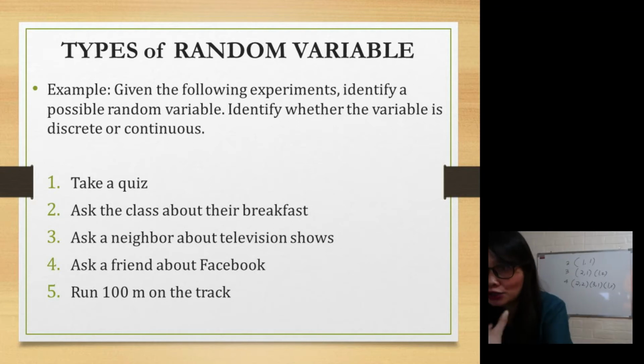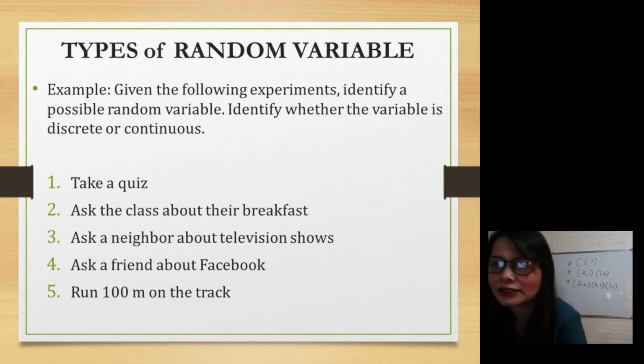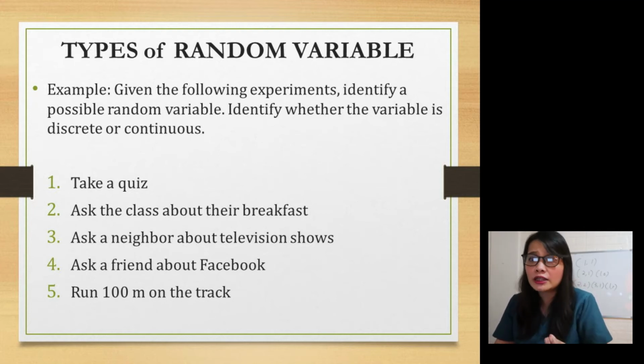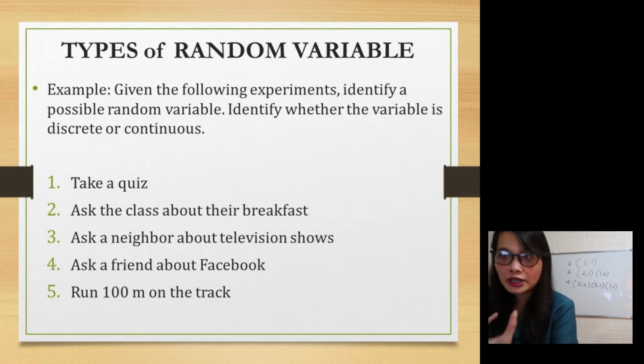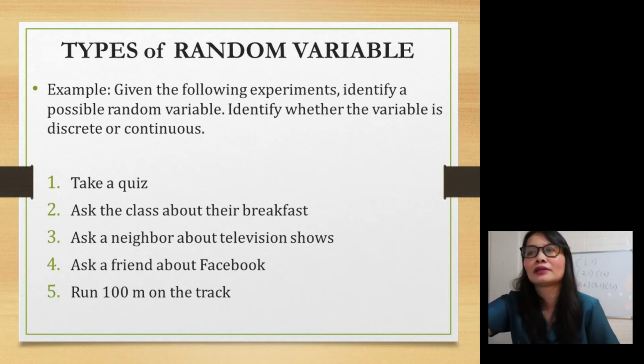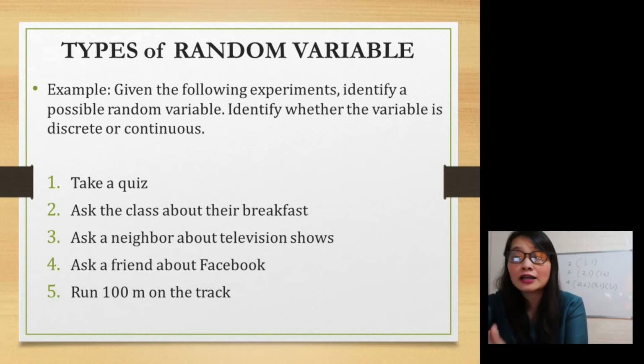You said that you're talking about time, but how can we make it discrete? If there is a specific time, for example, ran 100 meters on the track for a particular time, okay, there's a given specific time, then we can say that particular random variable is discrete. But if there's no specific time, you just want to measure the time expended, then that will become continuous. So that's the difference between discrete and continuous. Again, when we say discrete, you can count it, but when we say continuous, it can be measured. Okay, measurable quantities.